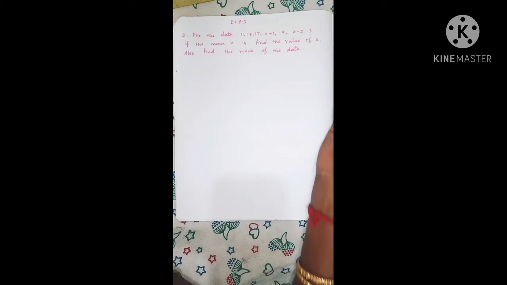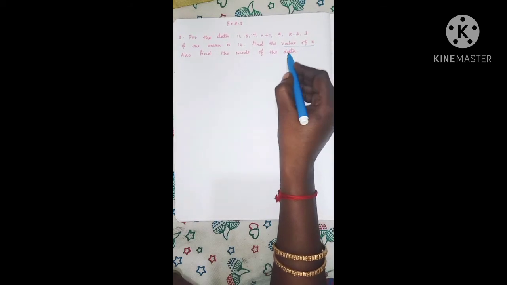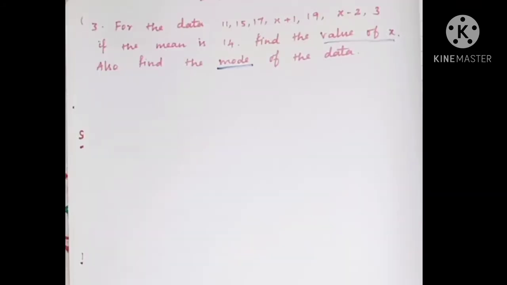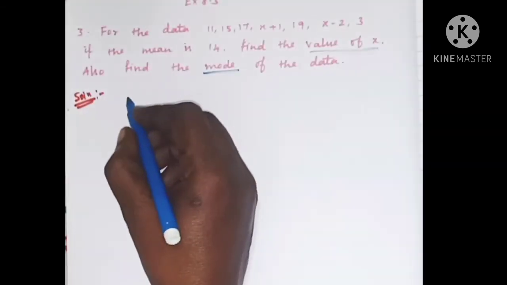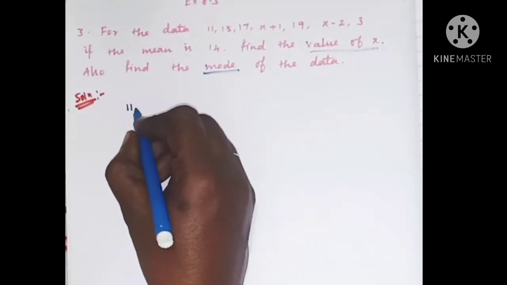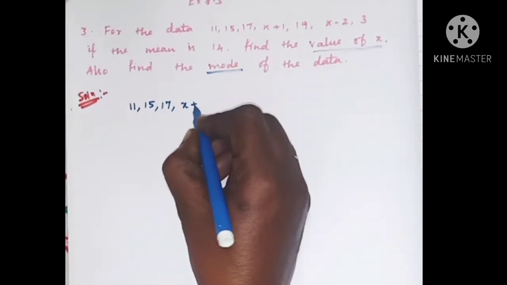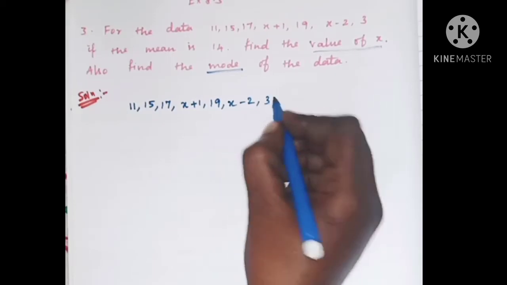Now we have to find the value of x first and then we have to find the mode of the given data. Solution. The given data is 11, 15, 17, x plus 1, 19, x minus 2, 3.